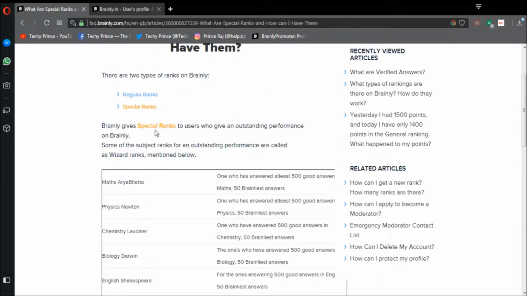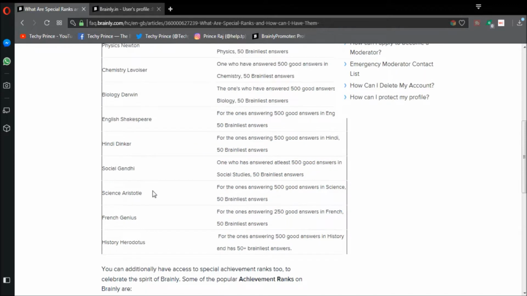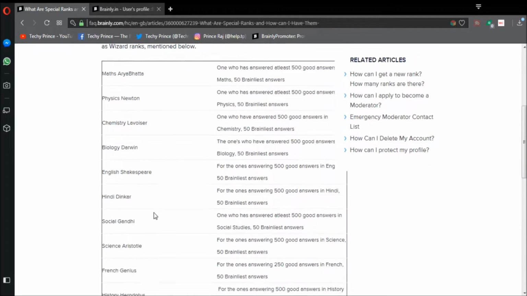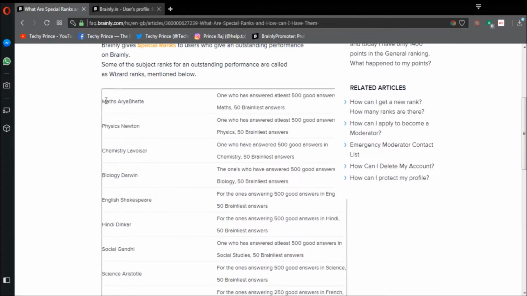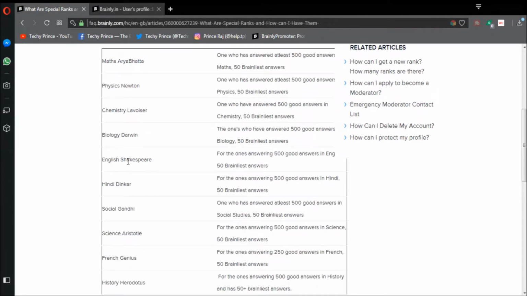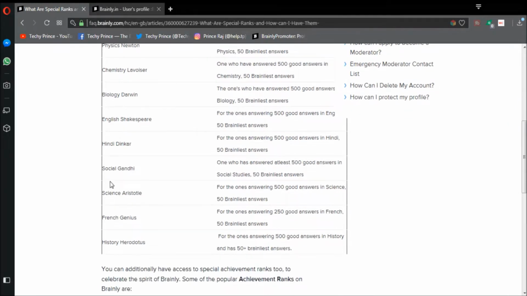So let us first discuss wizard ranks. Wizard ranks are the ranks you receive when you answer the questions of a particular subject and also have a certain number of brainliest answers. There are various criteria according to which you get ranks in various subjects. We have a wizard rank for maths, physics, chemistry, biology, English, Hindi, social studies, science, French, and lastly history.